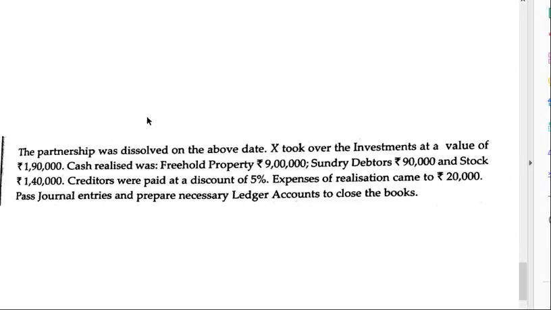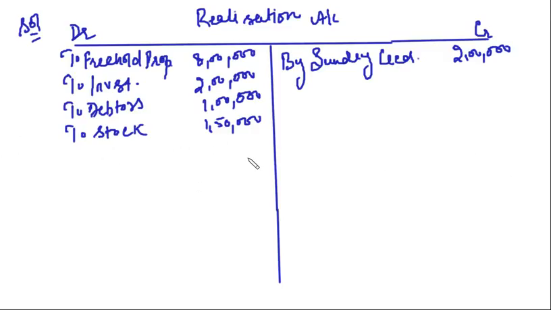See, it is given that X took over the investments at a value of 1,90,000. So an asset is taken over by a partner. What is the journal entry? We will adjust that money from the partner's capital accounts, and the journal entry will be partner's capital account debit to realization account.